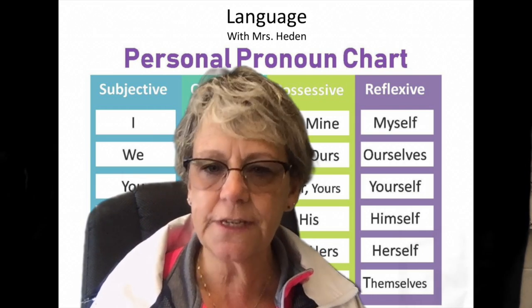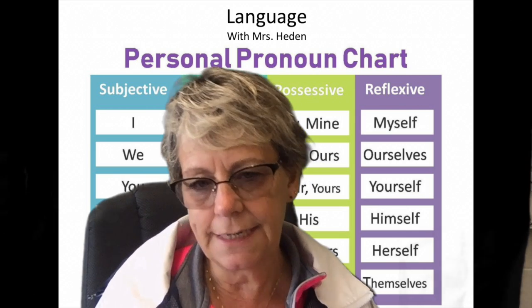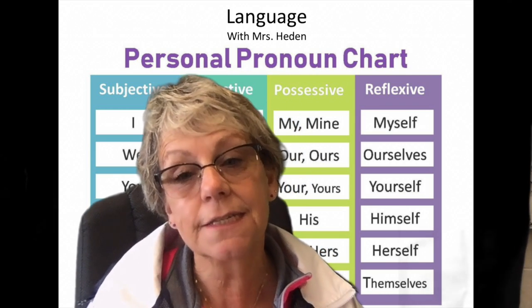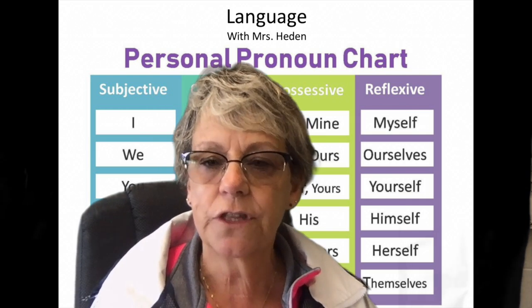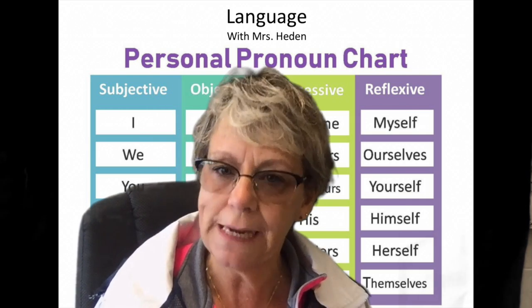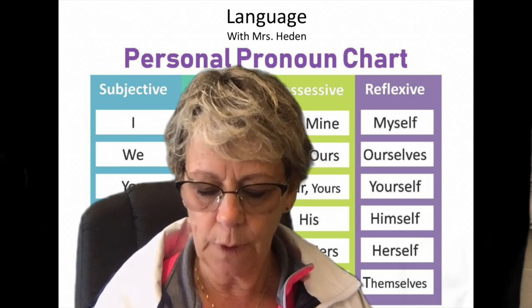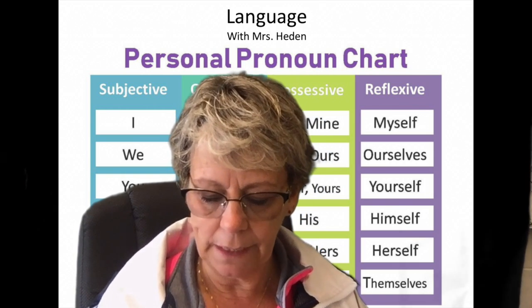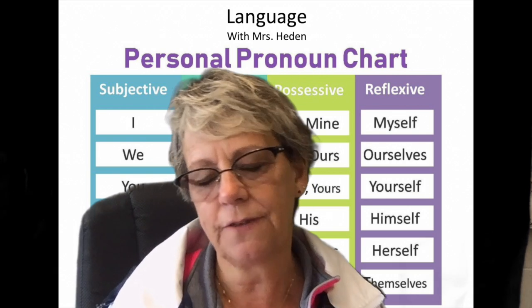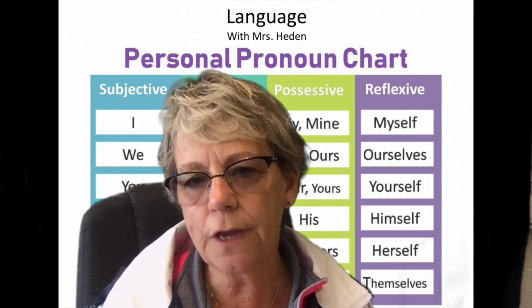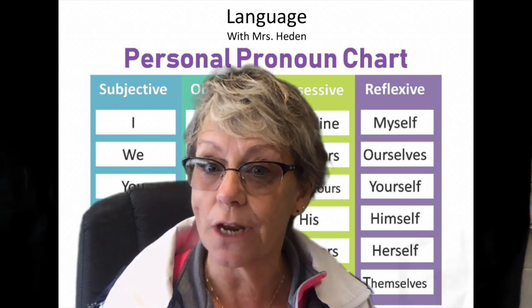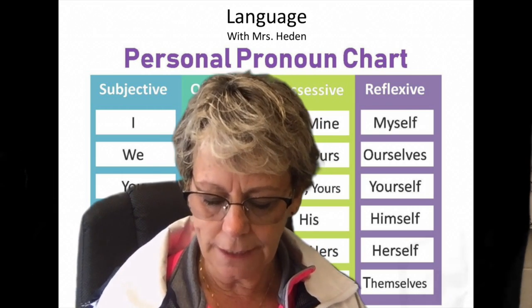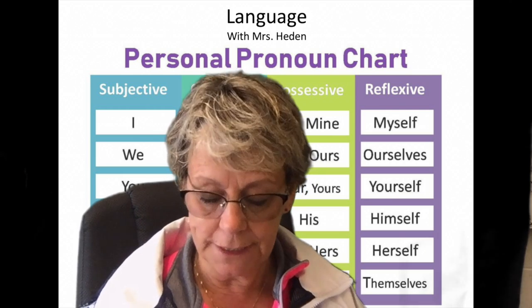Let's look at 15 through 19. This one is, if it's the subject of the sentence, you will always use I. If it's the object, you will always use me. So let's look at number 1. I or me wrote a thank you note to the visiting missionary. Who wrote a thank you note? Correct, I. So that is your subject. Good job.